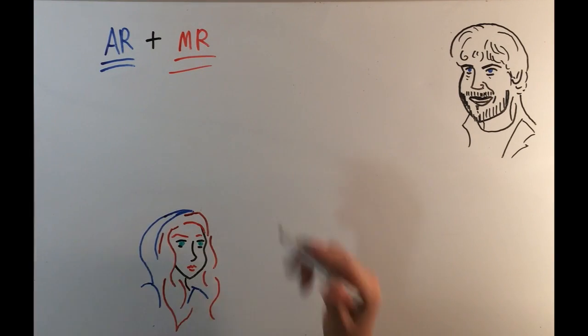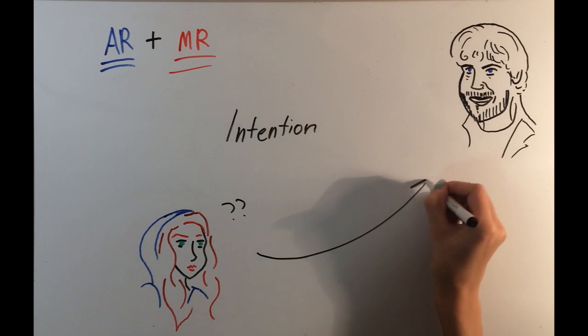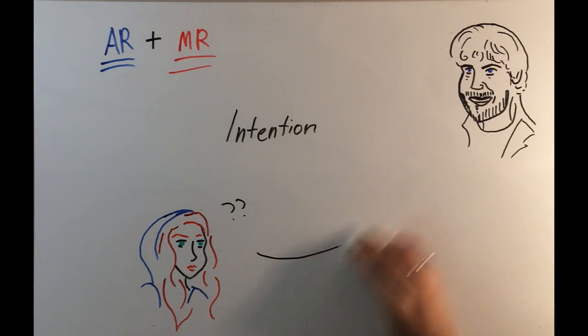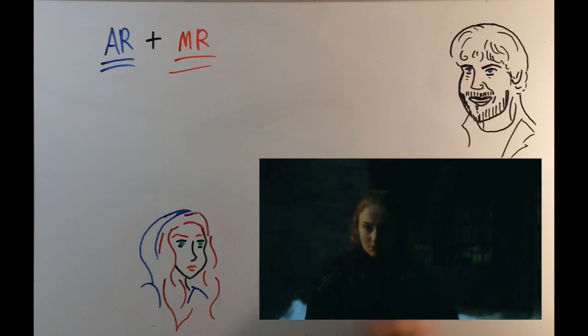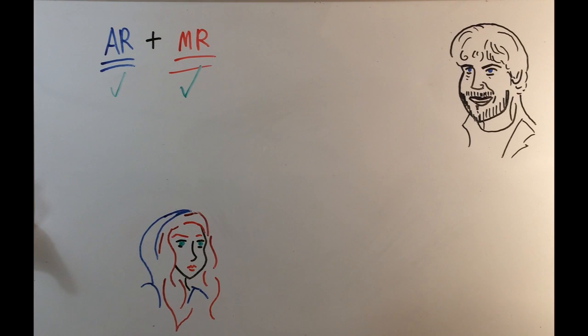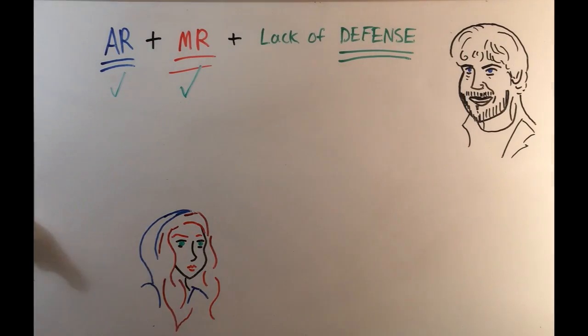The next step would be mens rea. So the mens rea is the mental element of any crime, and for murder it is intent to kill or cause grievous bodily harm. And in this case we can really definitively say that she did want to kill him. And we were all very happy that she did, just saying. Now, unfortunately for Sansa, she's fulfilled both the actus and mens rea of murder, so she is guilty of murder, but is there a defense?